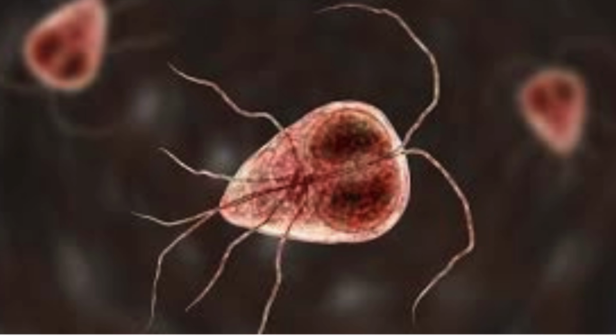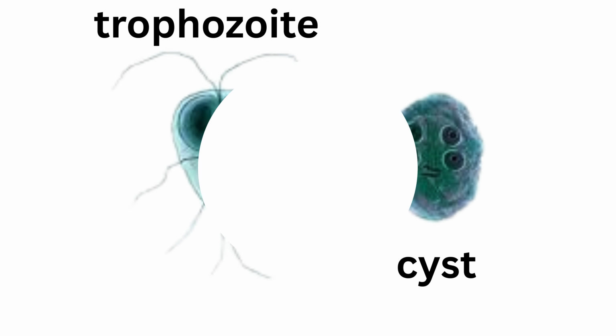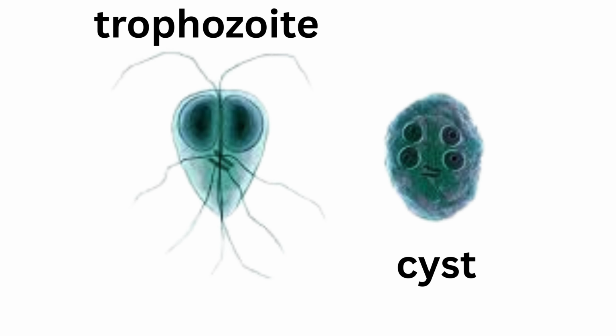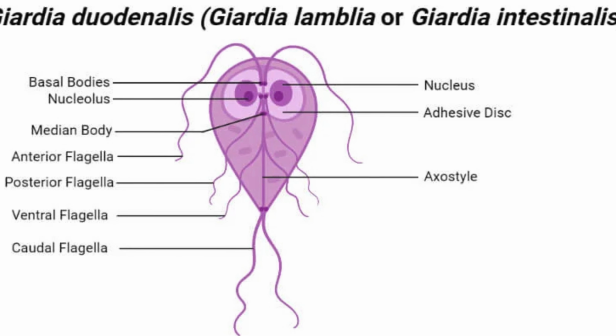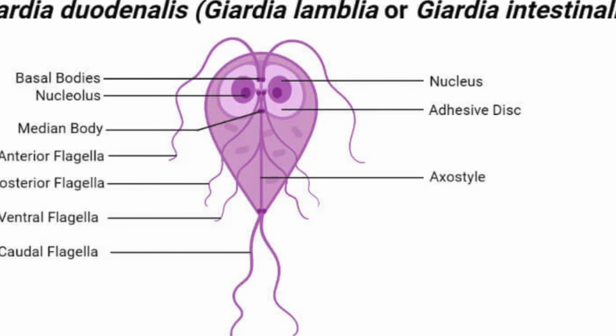Under the microscope, it looks like a tiny smiling face with two nuclei that resemble eyes. Using a suction disc, it attaches tightly to the wall of the small intestine, disrupting nutrient absorption. The cyst, which is the infective stage. This form is highly resistant, allowing the parasite to survive outside the body in contaminated water, food, or even on unwashed hands.